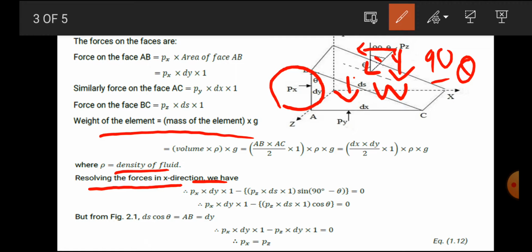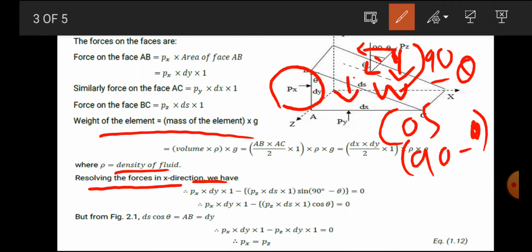Now suppose we consider the angle which is created here, at that time we consider cos. So we consider cos of 90 minus theta for this side: pz cos 90 minus theta. Now suppose we consider the horizontal force, at that time we consider pz sine 90 minus theta. Up to that, over. Now we only consider horizontal forces.